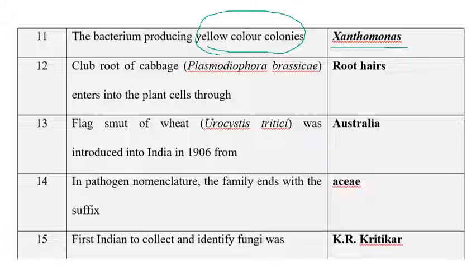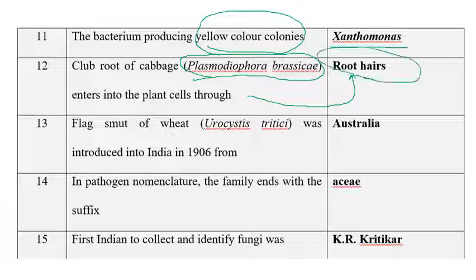So clubroot of cabbage, that is Plasmodiophora brassicae: it enters into the plant cells through root hairs. If you see the life cycle, most of it happens in the root hairs and the cortical cells, except for a few stages that happen in the soil water.